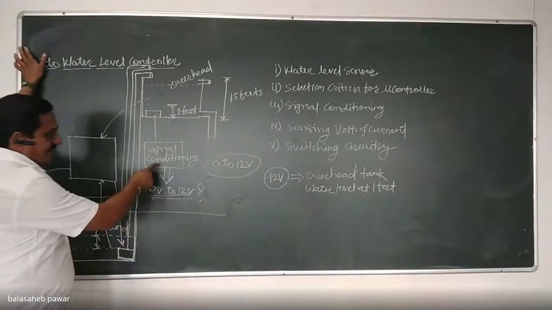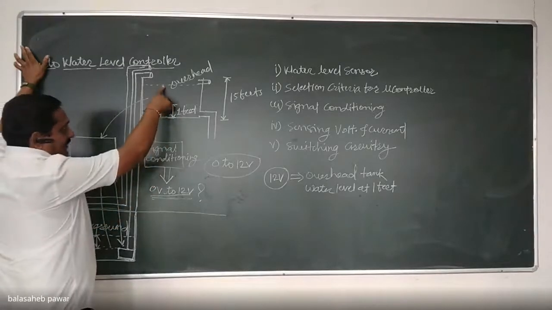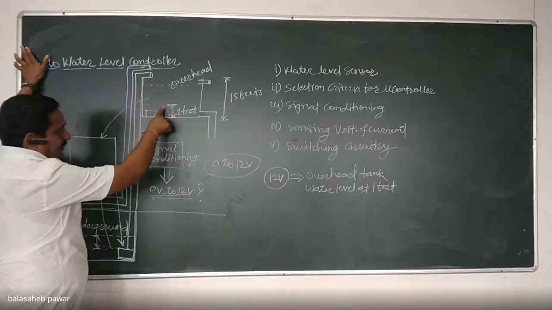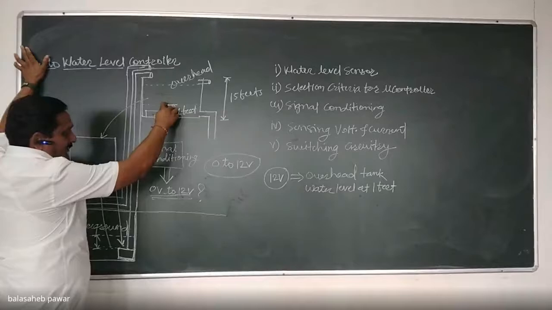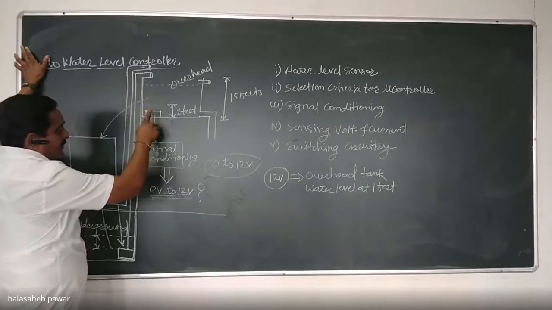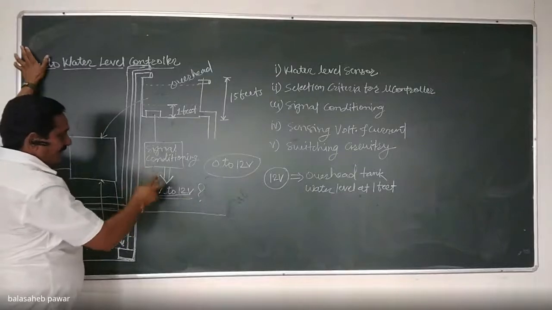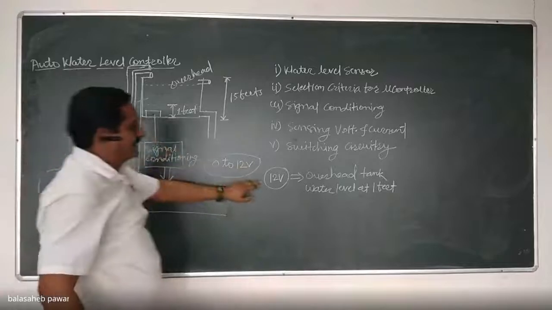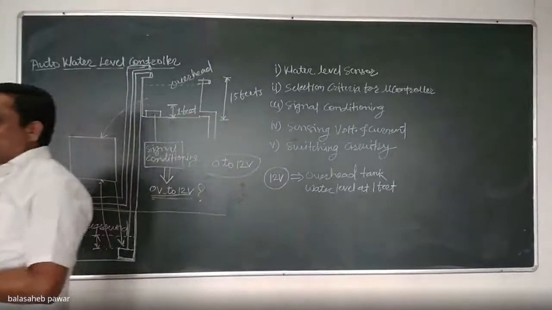You have to design that signal conditioning circuit in such a way that whenever the overhead tank water level comes down to and remains at 1 feet only, at that time the output of this capacitive sensor will change. Accordingly, my signal conditioning circuitry output should become 12 volts. Note it down. This is one type of problem statement.